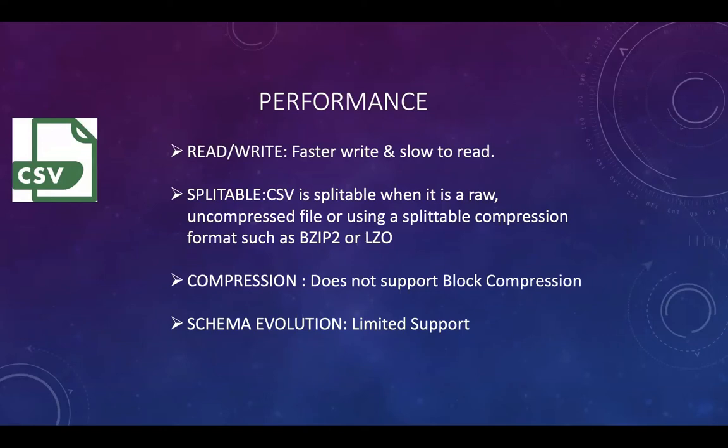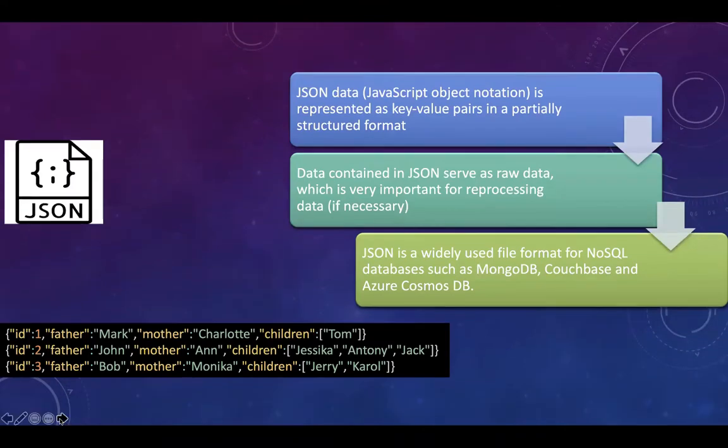The whole file has to be compressed and decompressed for reading, adding a significant read performance cost to the files. Talking about schema evolution, CSV has limited support, which is limited to renaming of columns or adding columns at the end.